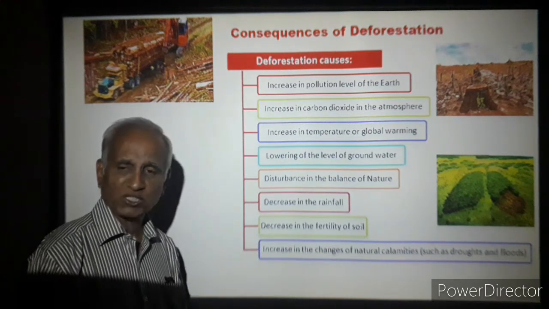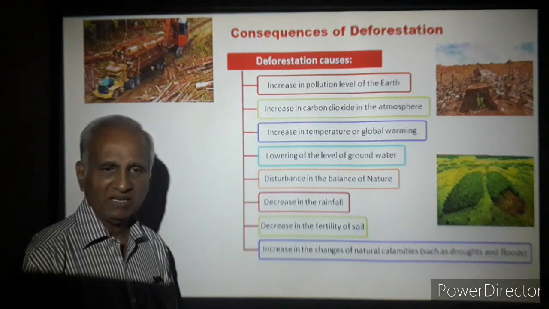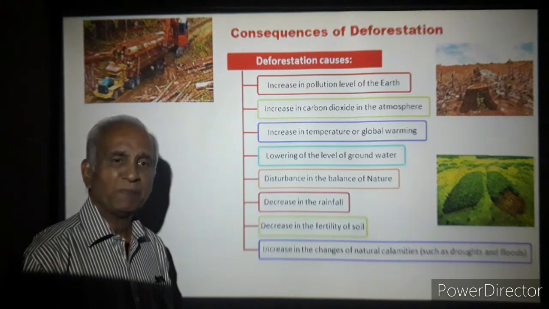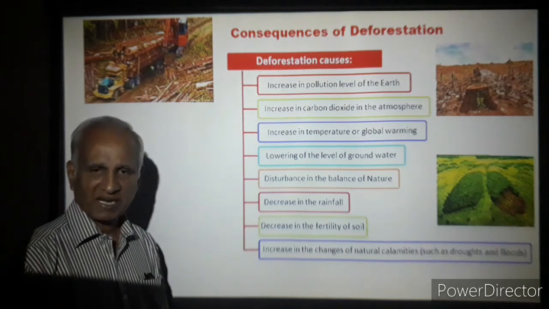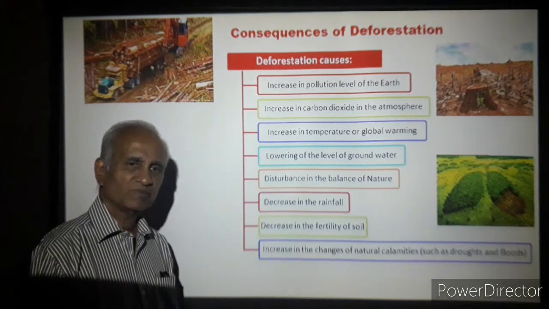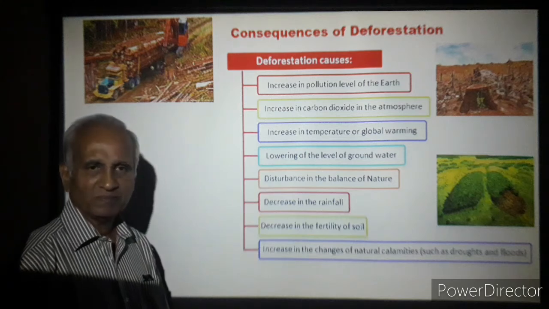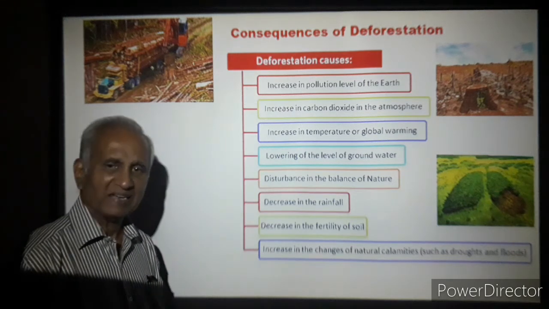As the soil gets washed out, what you call erosion, even the fertile aspects in the soil get washed out. Soil becomes dry, fertility goes away, it turns into a desert.